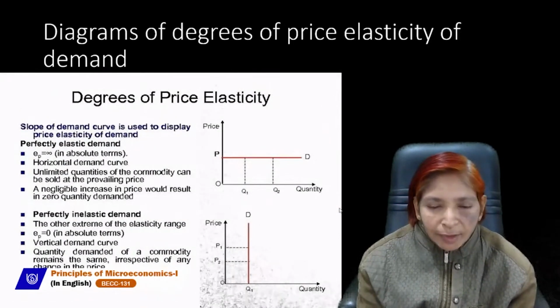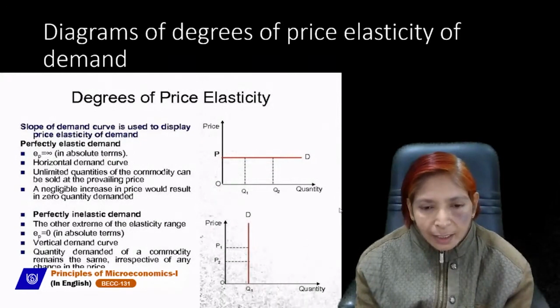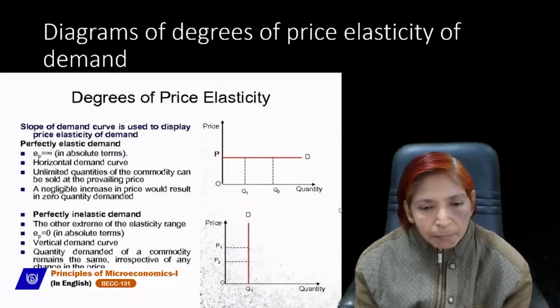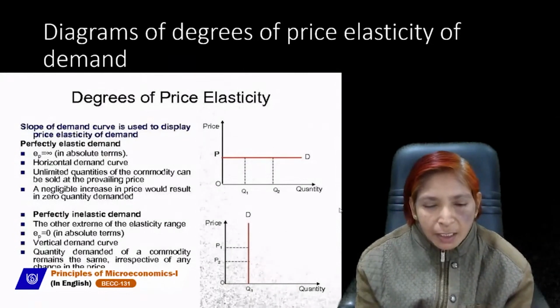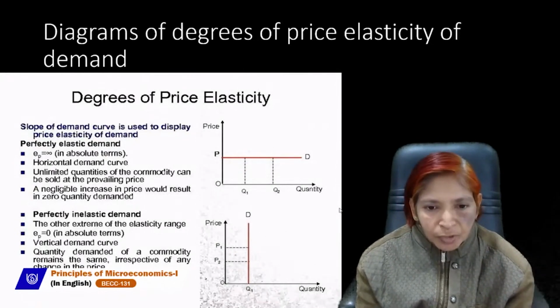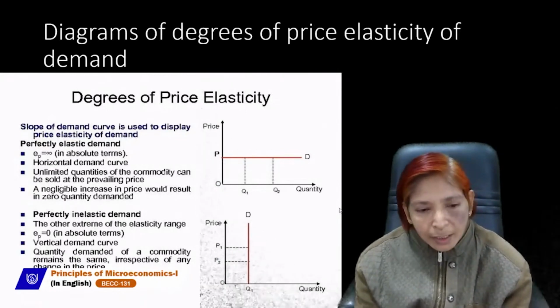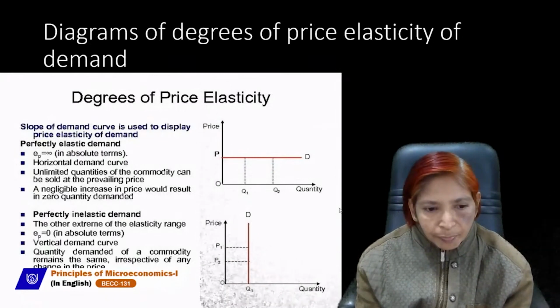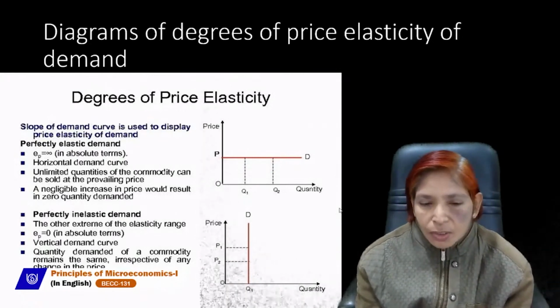So in case of perfectly inelastic demand, the demand curve will be a vertical line. Vertical line means parallel to the y-axis. If demand is perfectly inelastic, demand can't change. Quantity demanded of a commodity remains the same, whether price rises or falls. Such goods are termed as neutral goods.